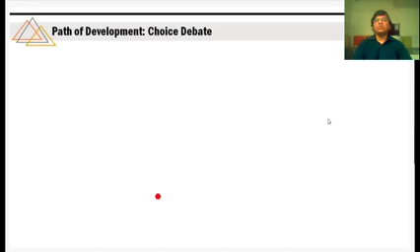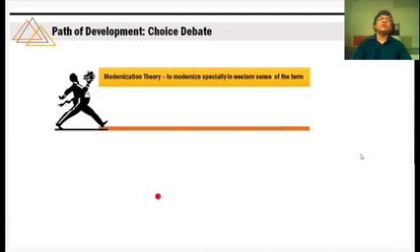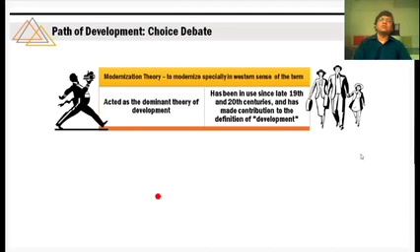So what we'll be doing in the next half an hour, we'll be discussing the different models of development. I'm very sure that this is going to be a really interesting discussion for you. There is a theory called modernization theory. To modernize, especially in the Western sense of the term, right? In the Western sense of the term. It has always acted as a dominant theory of development, it has been in use since the late 19th and 20th century, and it has definitely made a huge contribution to the definition of development.